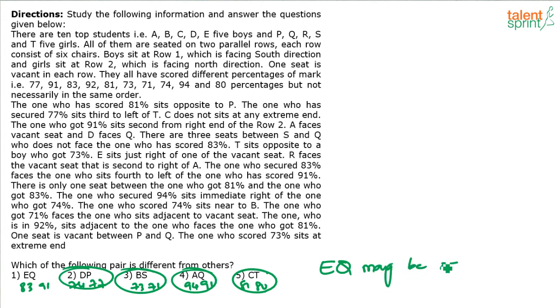Let me tell you, this is like classification, right? There's no formula to get the answer for classification based questions. I think that way this is the last question here. Yeah, but if you have a stronger reason, please let me know. I think for this particular question we will all have to collaborate and find out which one is the right answer. In my view, EQ can be taken as the answer because here the range is different. One is in 80s, the other is in 90s. For the rest of the pairs, the scores are in the same range, 80s or 90s or 70s.